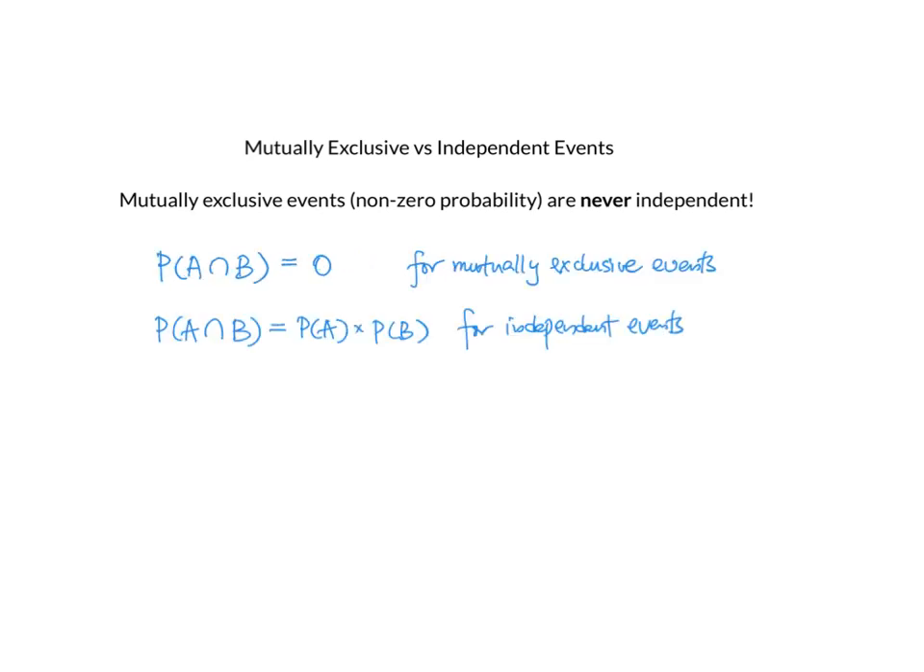Mathematically, that also proves it. If they're mutually exclusive, then the probability of A and B must equal 0. However, if they're independent, that means the probability of A and B must equal the product of the probability of A and the probability of B. They both are non-zero, which means that these two cannot happen together. So there's a contradiction between these two statements.